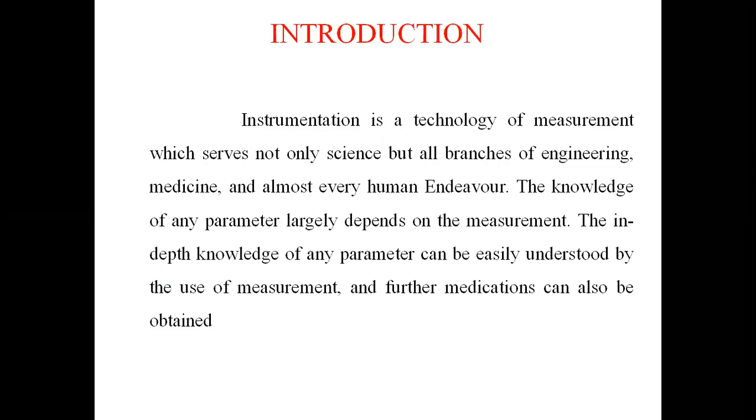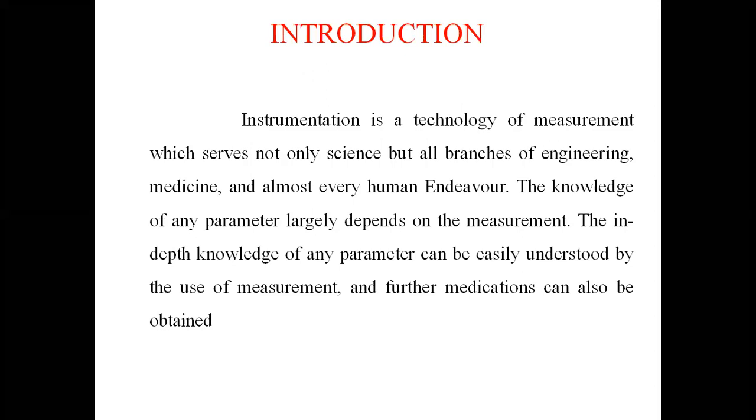Today's topic is what an instrument is and what its types are. Once again, the instrument is a system used to measure an unknown quantity with some equipment, such as wind, pressure, temperature, speed, everything.